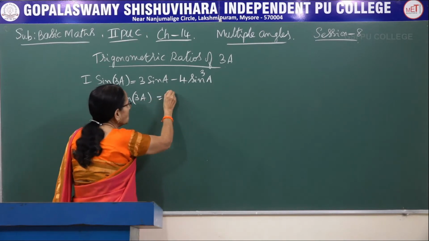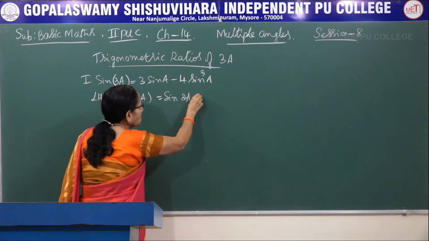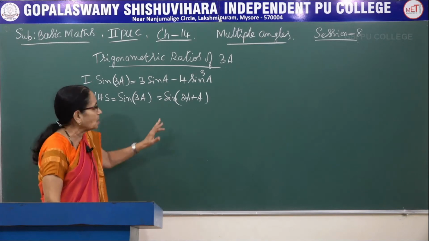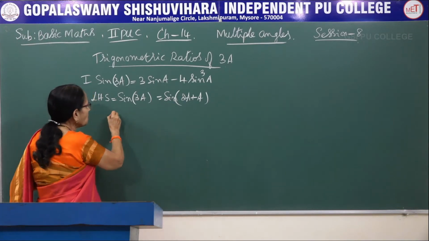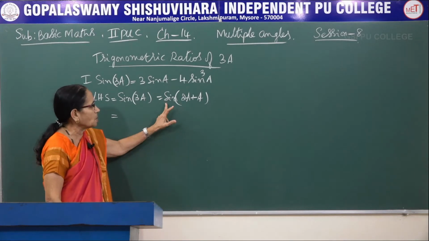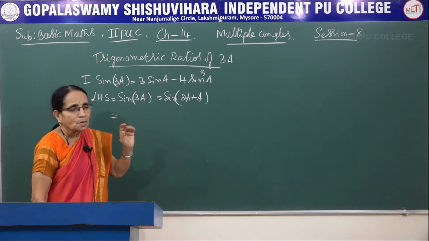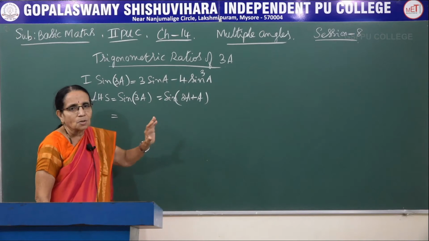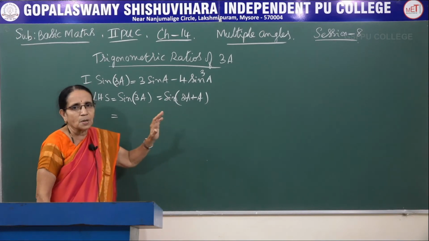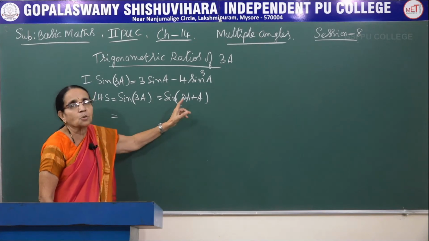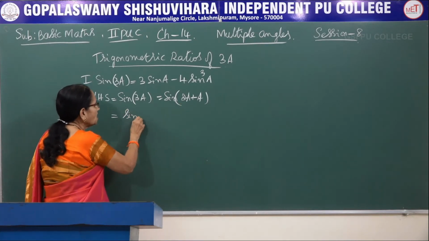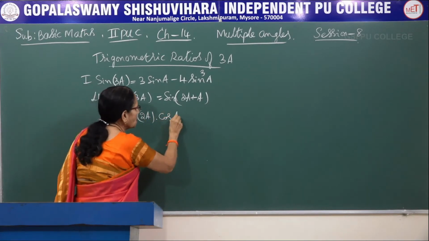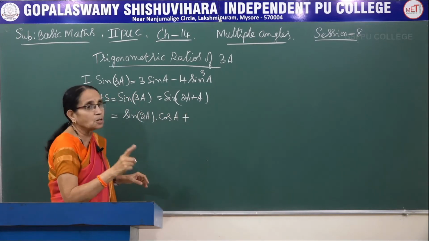Now this 3A, I am going to split it as 2A plus A, or you can write it as A plus 2A also, it does not make any difference: sin of 2A plus A. Which formula does it resemble? It resembles the formula sin of A plus B, the compound angle formula. A means it is 2A, B means it is A. So let me use the formula. Sin of A plus B, what does it say? Sin A into cos B. Sin A means it is sin of 2A, into cos B, which means cos A. Next is cos A into sin B.